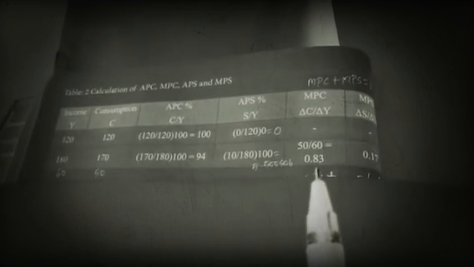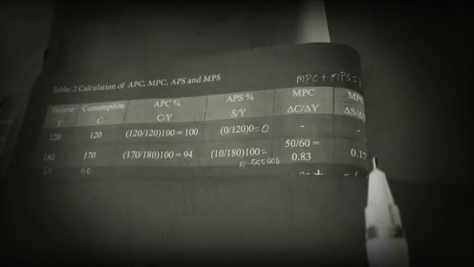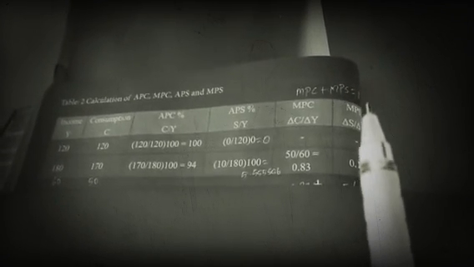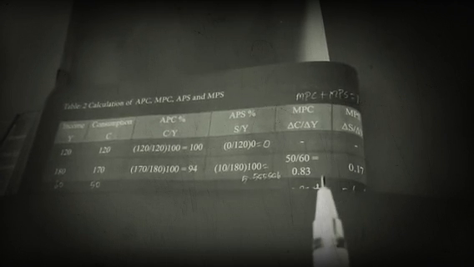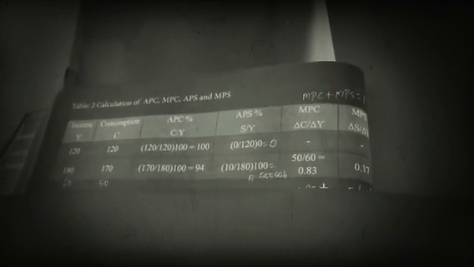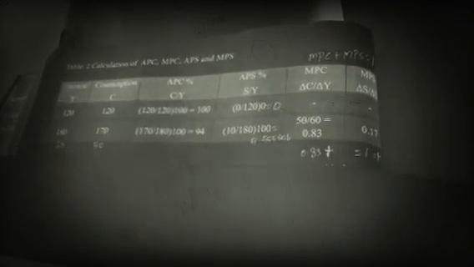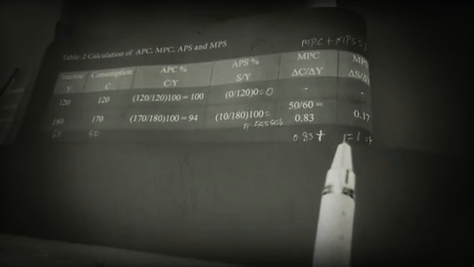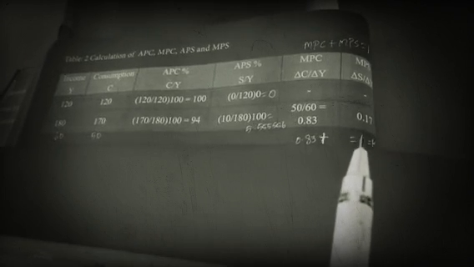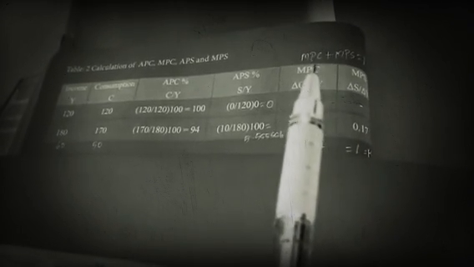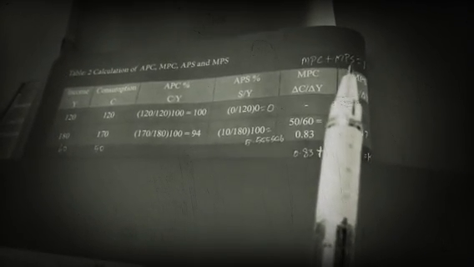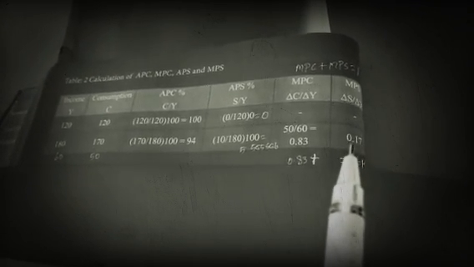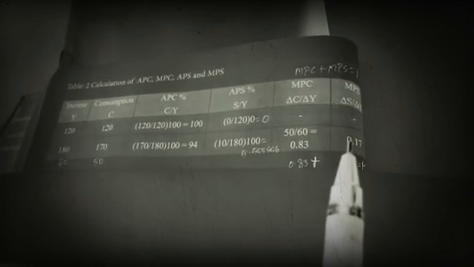Here we have 0.83; the remaining is 0.17. If we add, then we have 1. That is why we have to fill in 0.17. MPC plus MPS is always equal to 1. That is why the rest, 0.17, is MPS. Thank you.